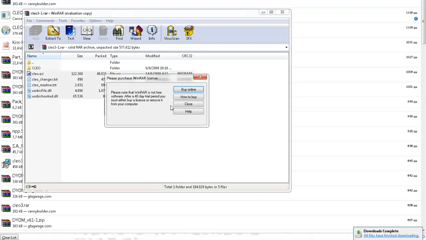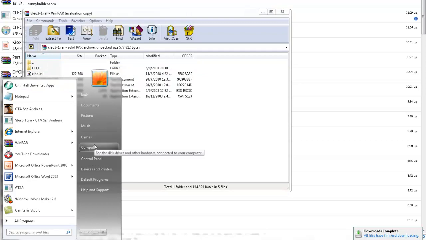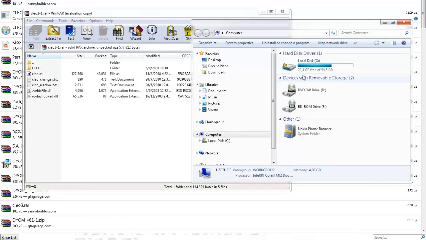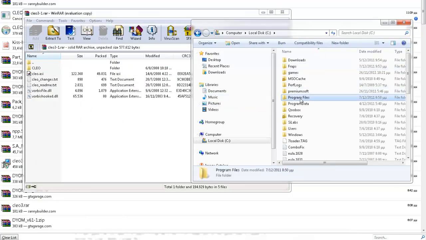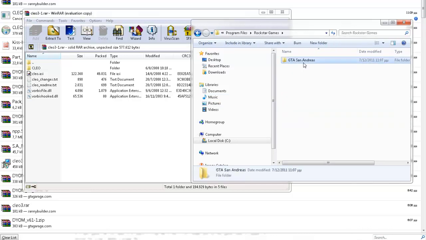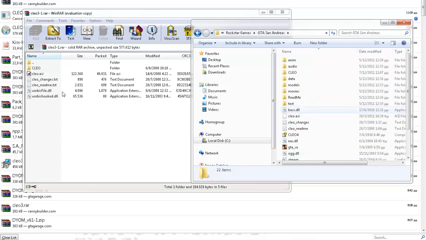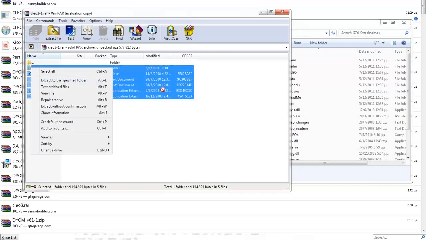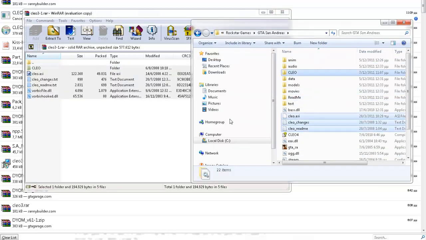Now you're going to the San Andreas folder, not the users folder. I already have the things, and you're just going here. You put them there, that is it.